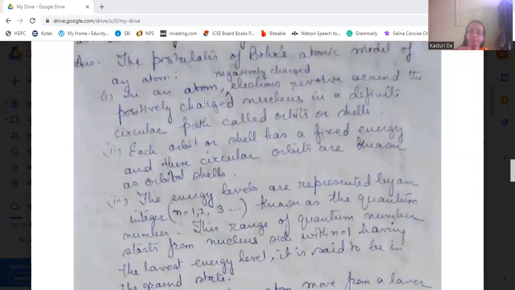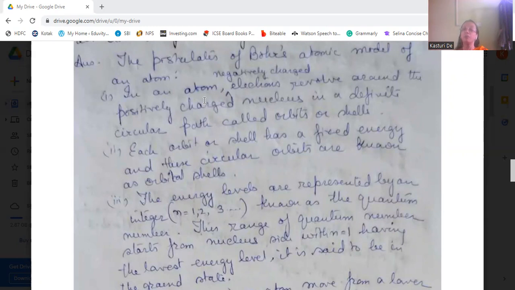First postulate: in an atom, there is a central part known as the nucleus, and around the nucleus there are negatively charged particles moving in a definite circular path. The negatively charged particles are known as electrons, and those definite paths are known as orbits or shells. Each orbit or shell has a fixed energy.